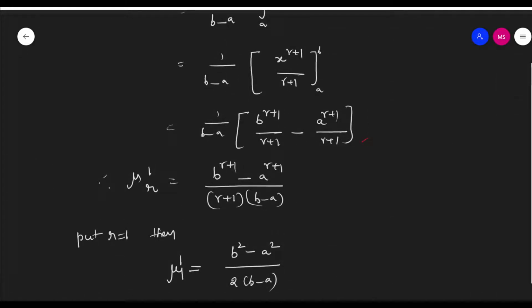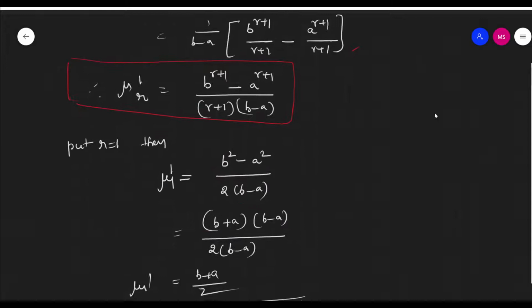Apply the limits: substitute the upper limit b power r plus 1 by r plus 1, and substitute the lower limit a power r plus 1 by r plus 1 with minus. So finally, b power r plus 1 minus a power r plus 1 by r plus 1 times b minus a. This is the mu r dash formula for the rectangular distribution.